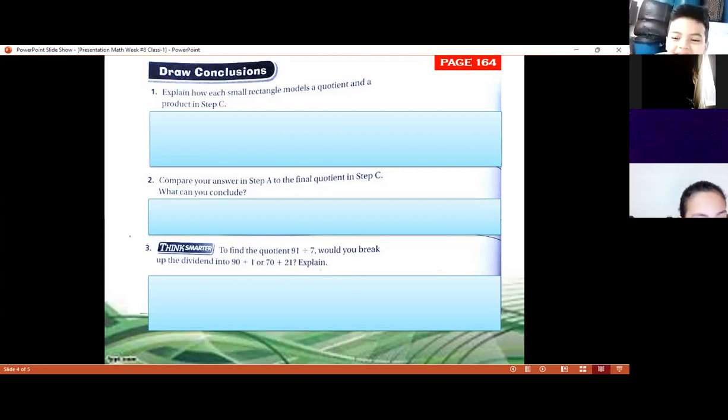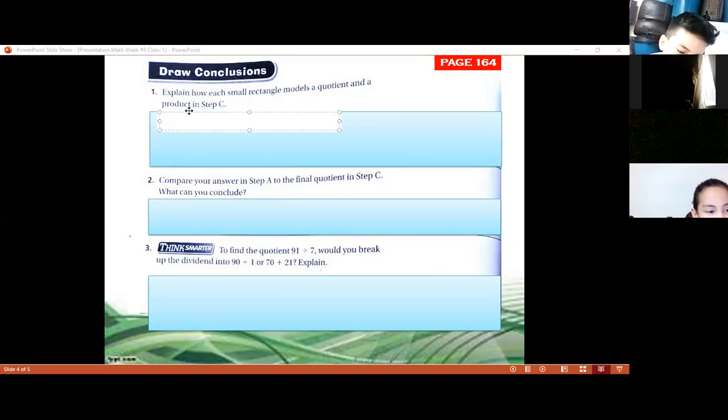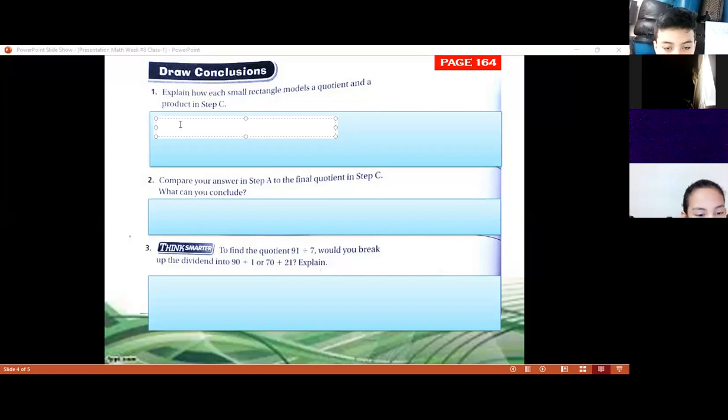So how does this small rectangle model the quotient, class? For example, in the example that we have, 3 times 20, that was 60. How can the rectangles model it, class? Remember that we have the models. So I'm going to help you here. The information is in the previous page. In letter C, we model 3 as the columns, and the 20 and the 3. So how can we write this answer? Remember the first rectangle.